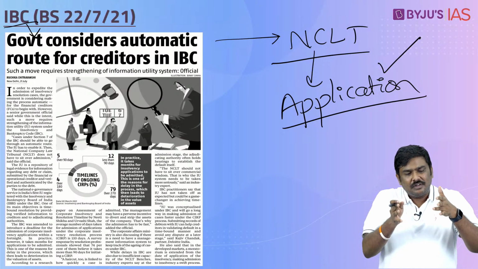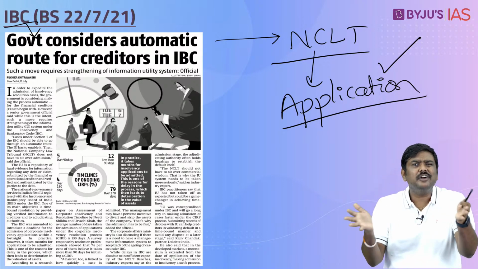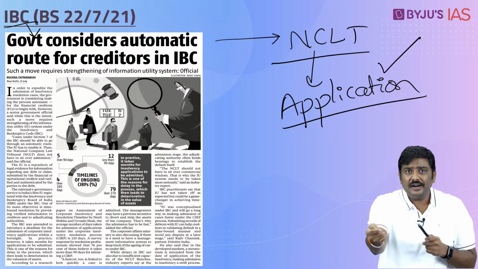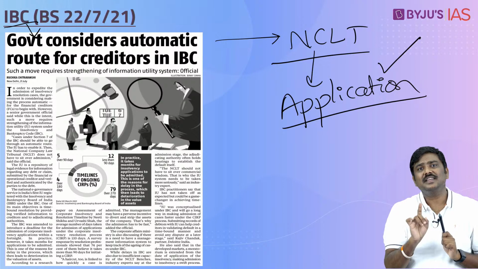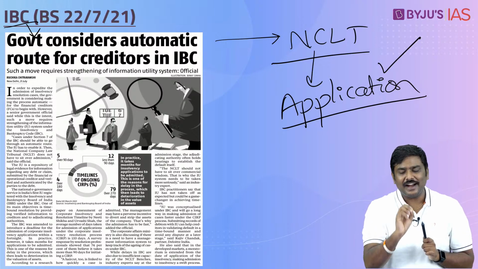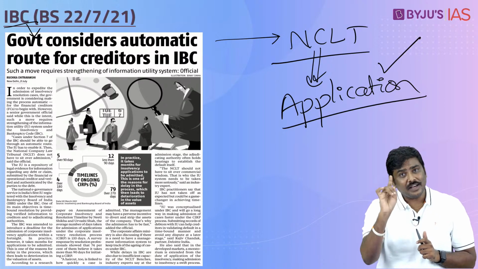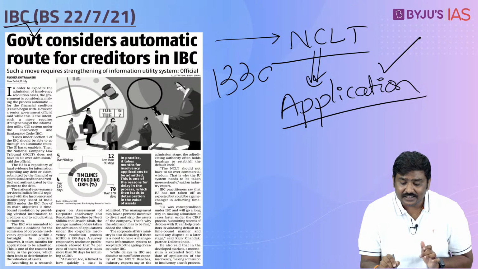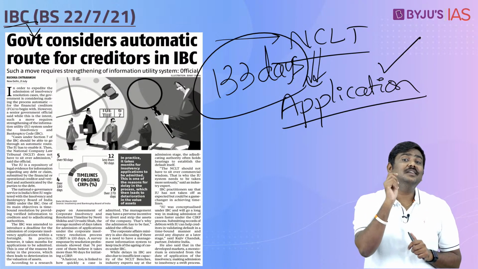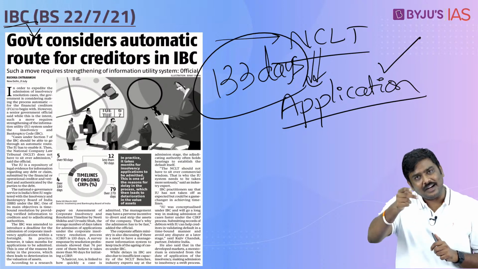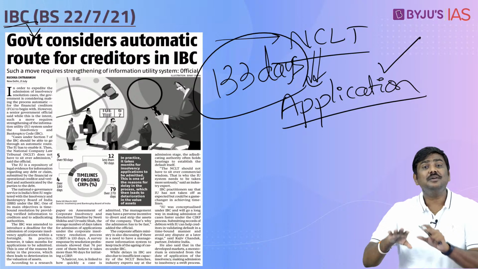The time period is given, right, for NCLT to look at the merit of the case and quickly decide, because 14 days is a very short time period, to decide whether to admit or reject this particular case. But as per the recent survey, this NCLT is not taking 14 days, rather on an average it is taking 133 days to either admit or reject this particular application for insolvency.